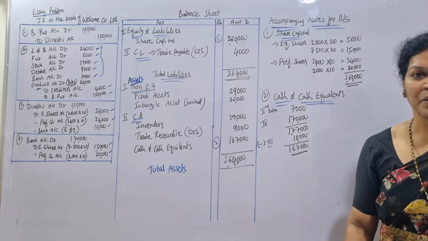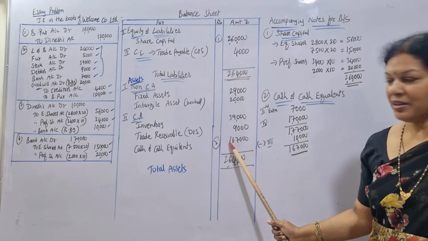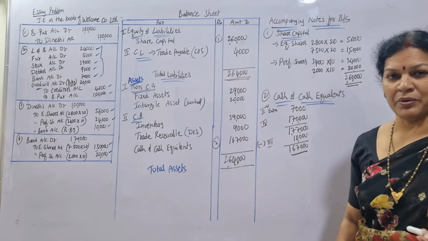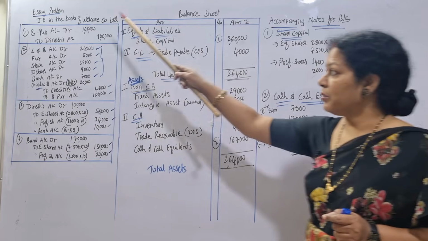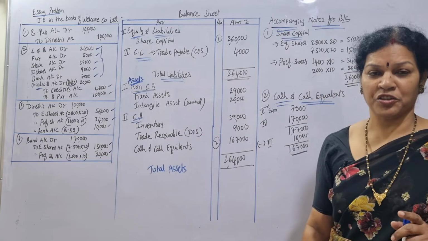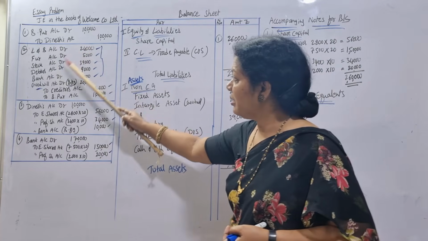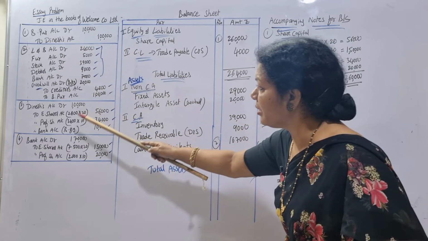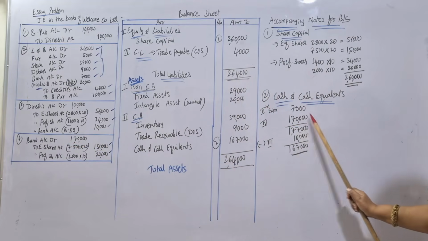Then current assets: as per the problem, we found stock, which means inventory. Then debtors, which means trade receivables. And cash and cash equivalents, please remember this. Out of the journal entries, wherever you found cash on the debit side, that is a receivable asset. Here you have 7,000 from the second entry, and also 1,70,000 from the fourth entry.